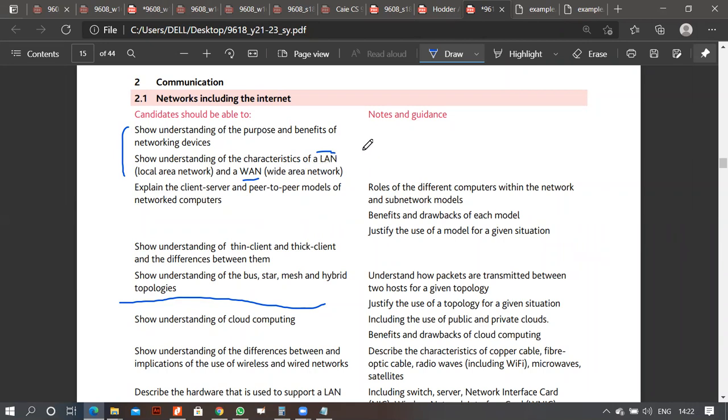Why do you have more data transmission errors in case of a WAN? Because in WAN, you use different communication methods. For example, if computer A is connecting with computer B or a device, first it will go through fiber optics, then it might go through microwaves, then it might go through copper wires, and then it will reach here.